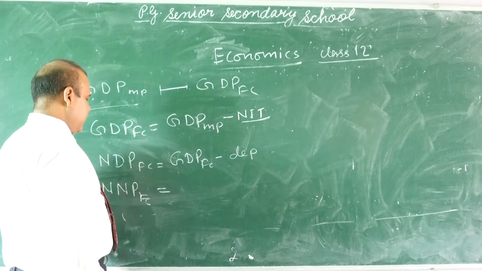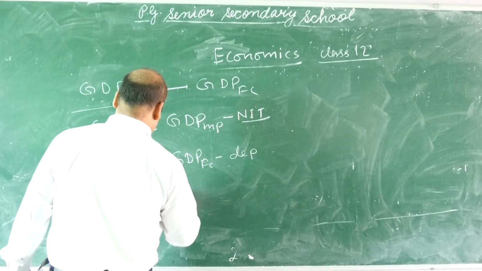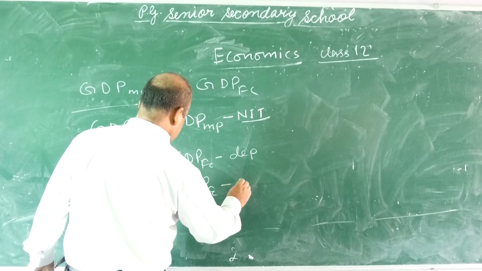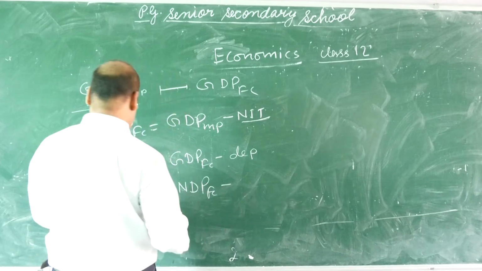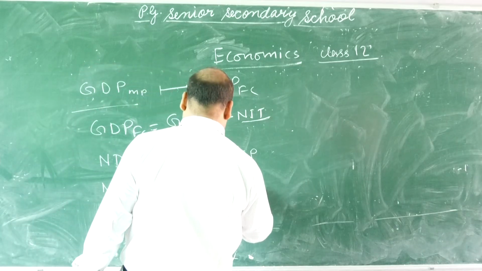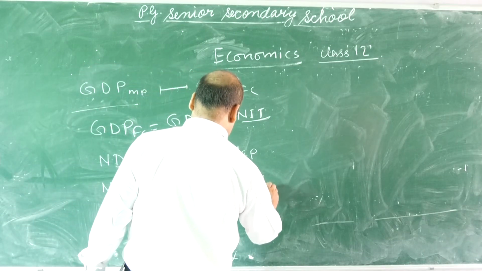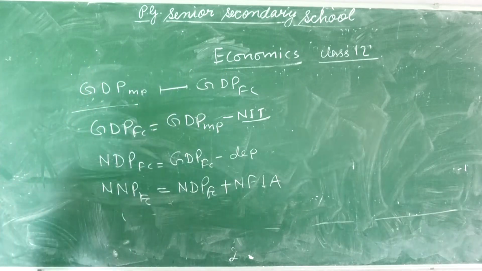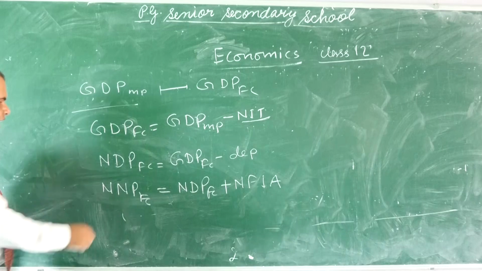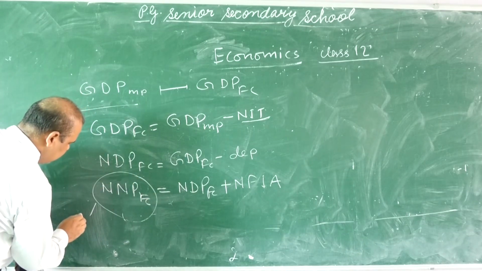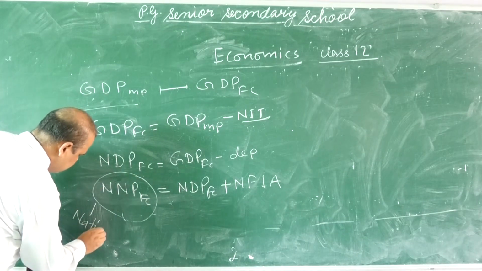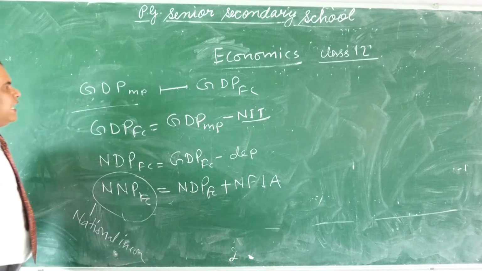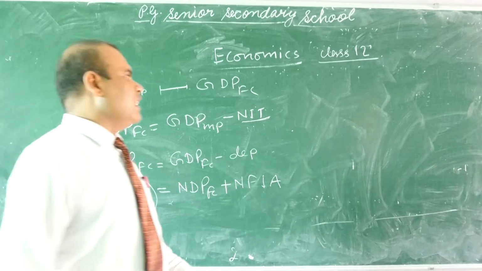NNPFC equals NDPFC plus NFIA. By including NFIA, you can calculate national income. NNPFC is national income.